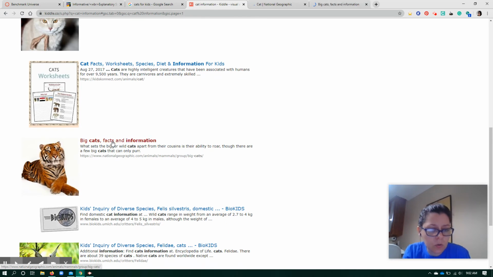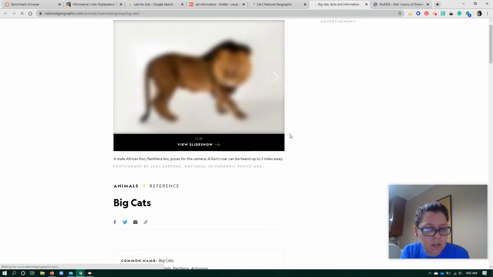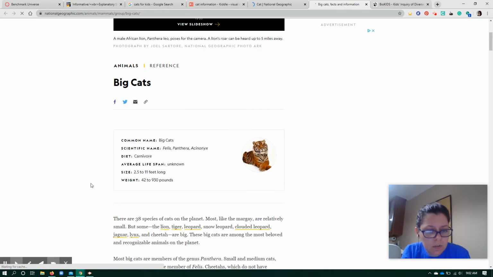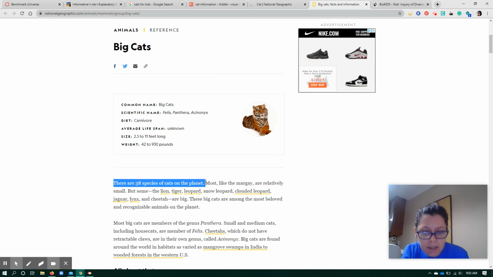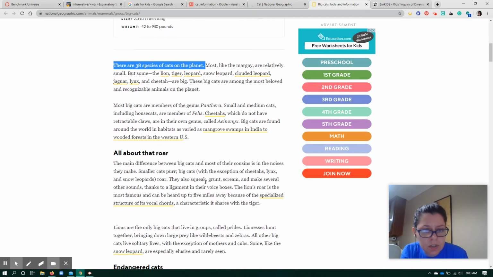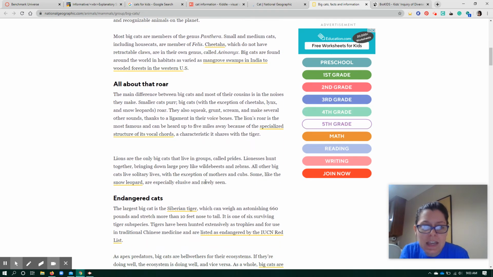Big cats. Ooh, maybe I'm going to focus in on big cats and see if I can get information on that. Now, this is cool. See if they've got some cool pictures. Oh, right here. There are 38 species of cats on the planet. That's interesting. But I'm looking about how they're social because that was the topic that I said. So I'm going to look through here to see if I can find anything about the fact that I chose.